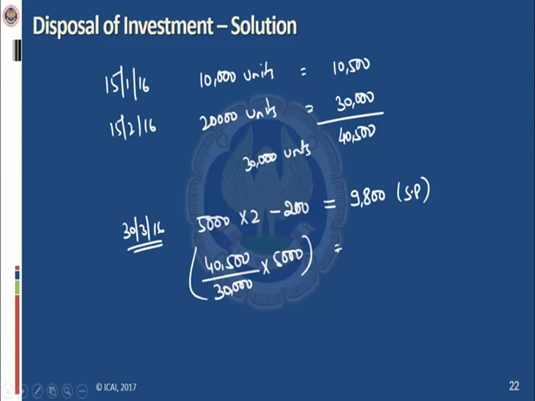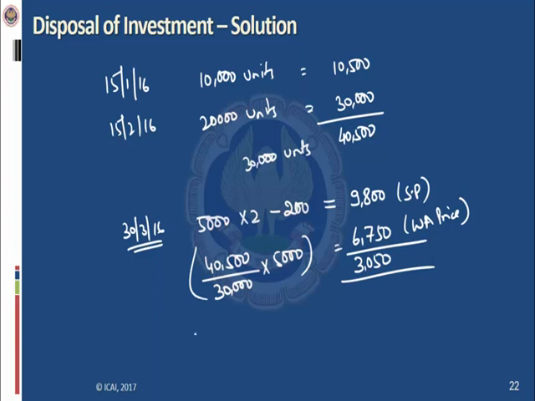So it is 6,750. This is the weighted average cost. So the entity has made a profit of 3,050 rupees.